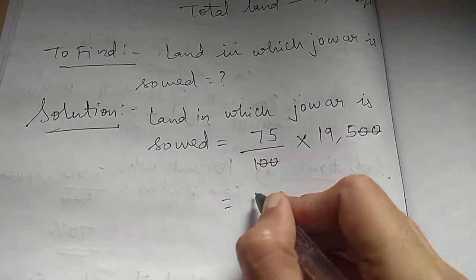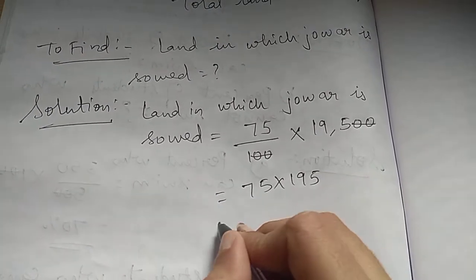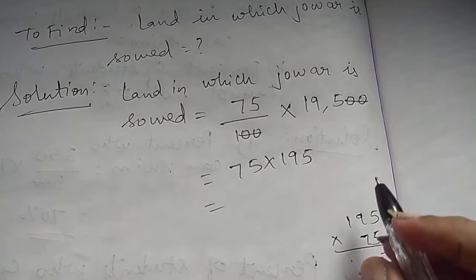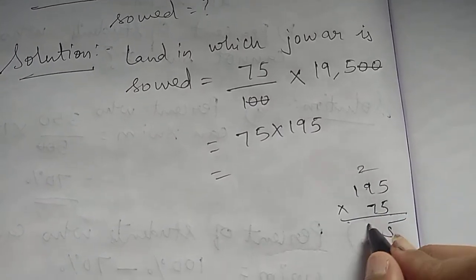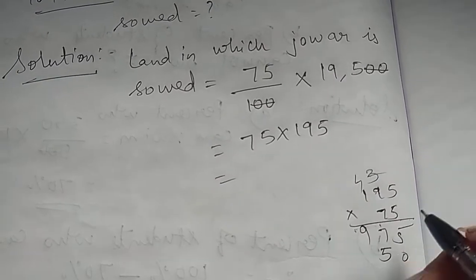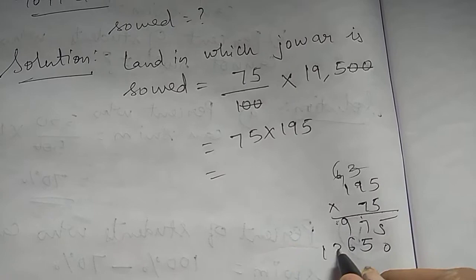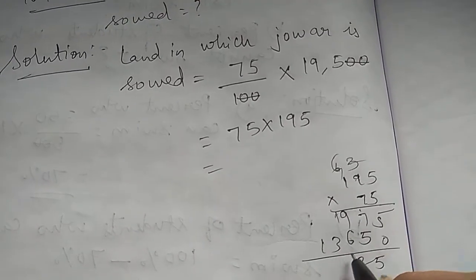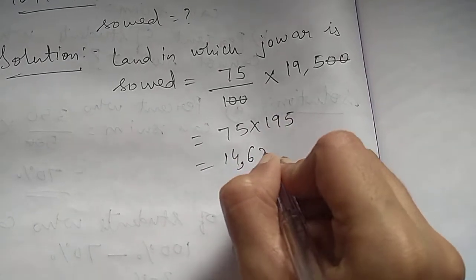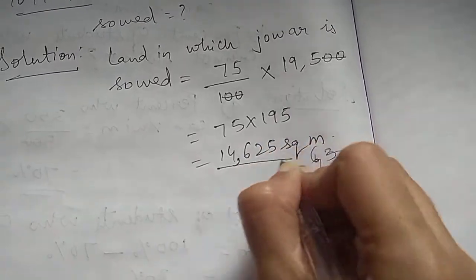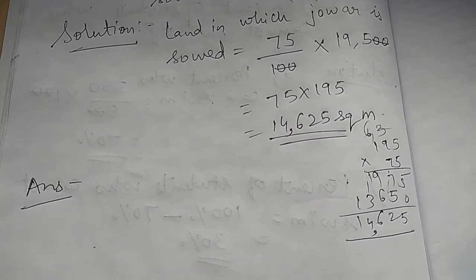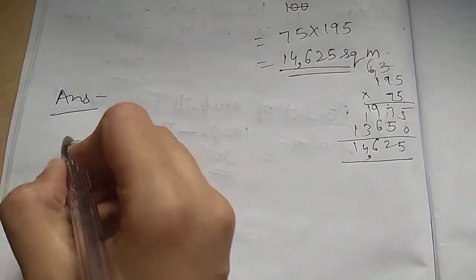Now we will multiply 75 into 195. 5 5s are 25, 37, 35, 66, 40. So 14,625 square meter. In this much land jawar is sown. So I want that you should write the answer statement. Okay. Let's see question number 4.